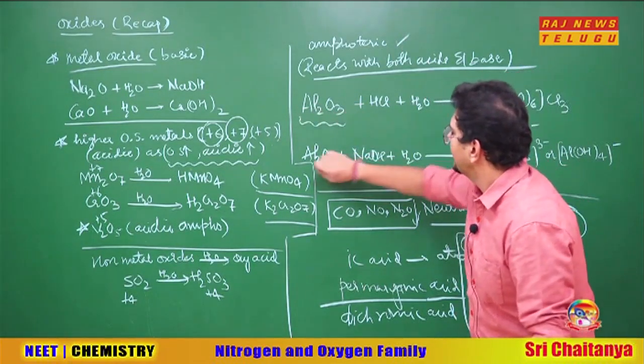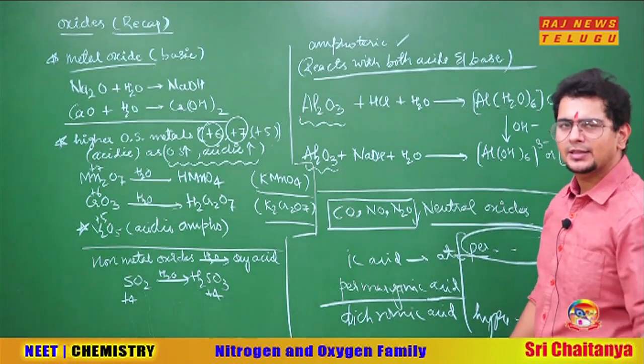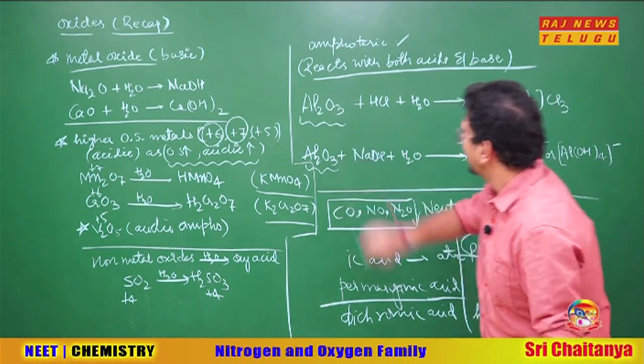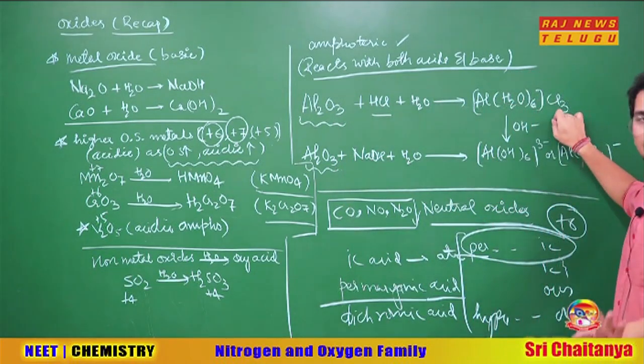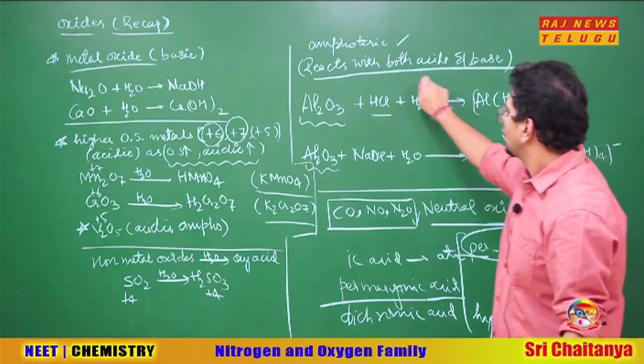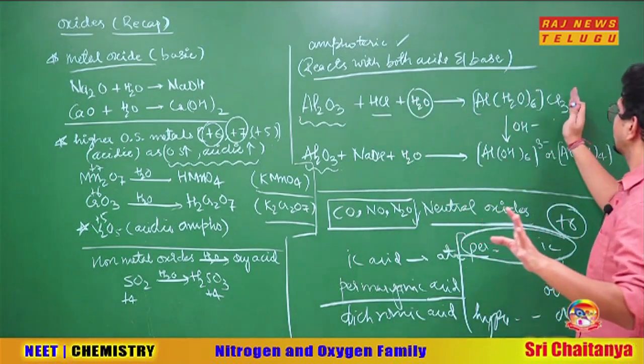So aluminium oxide or aluminium metal is also amphoteric. It can react with both acid as well as base. Remarkable property. Alumina, how does it react with the acid? Simple. It forms aluminium chloride first, AlCl3. Now water will displace the Cl minus from there, and the Cl minus will come outside the box and water